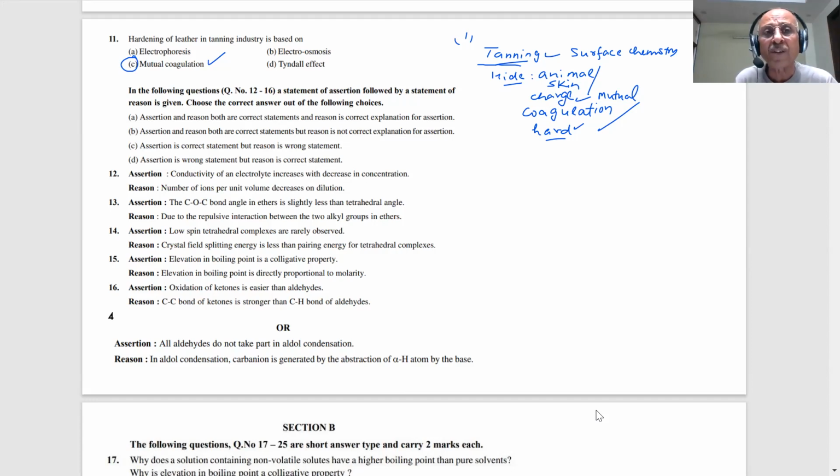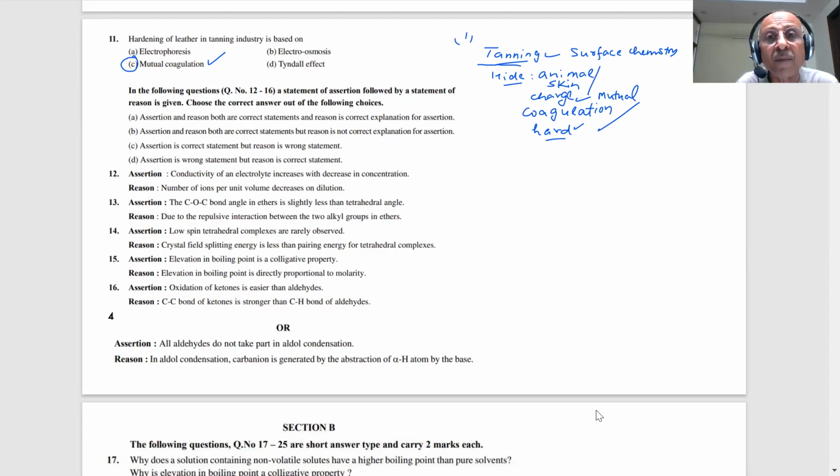Here what we are saying, students, is that favorite questions from colloids will be there in the exam. What types of colloids are there, how they are formed, preparation of colloids, properties of colloids, electrical properties, all this is an important part. In the following questions, a statement of assertion followed by a statement of reason is given. Choose the correct option. Now we have to see what type of options are given to us.